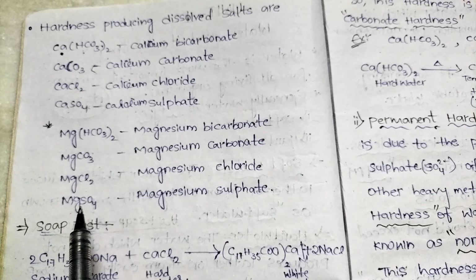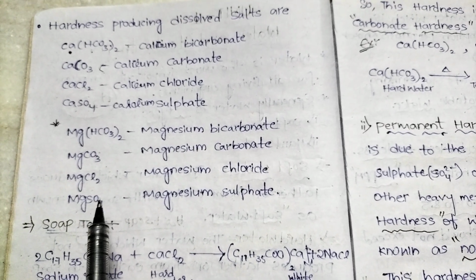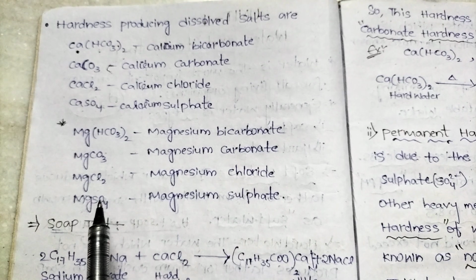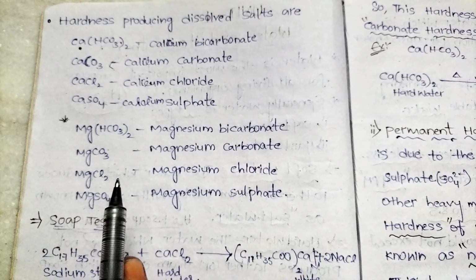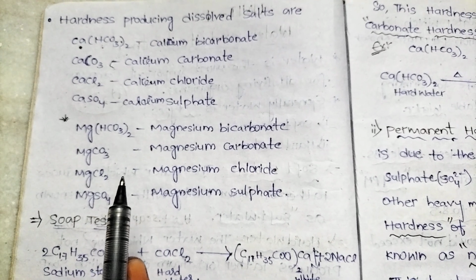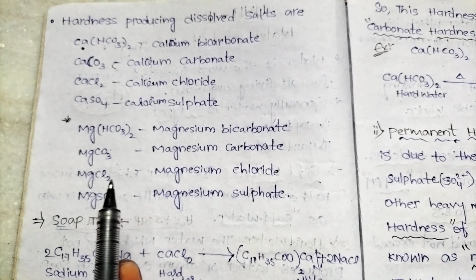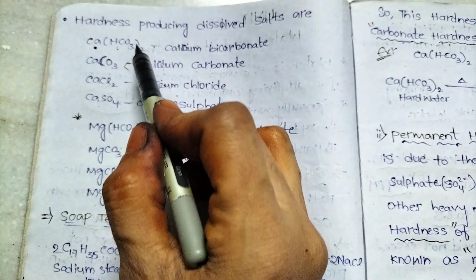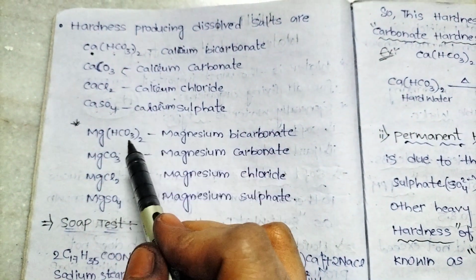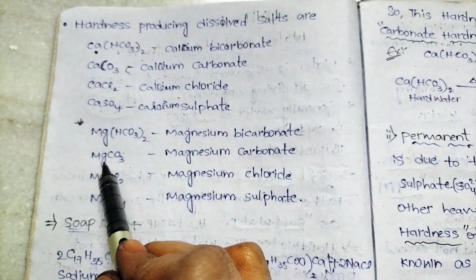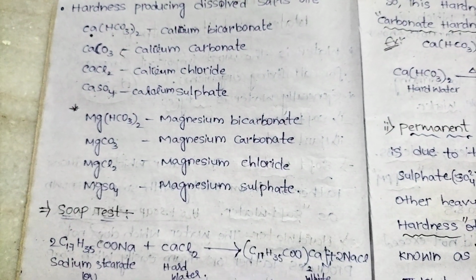Till now we discussed hardness of water. What is hardness of water? Hardness is the most important characteristic of water which prevents the lathering of soap. Instead of forming lather, it produces white color precipitate. That is mainly due to the presence of dissolved salts. What are the dissolved salts? Bicarbonates, carbonates, chlorides, sulfates of calcium, magnesium and other heavy metals.